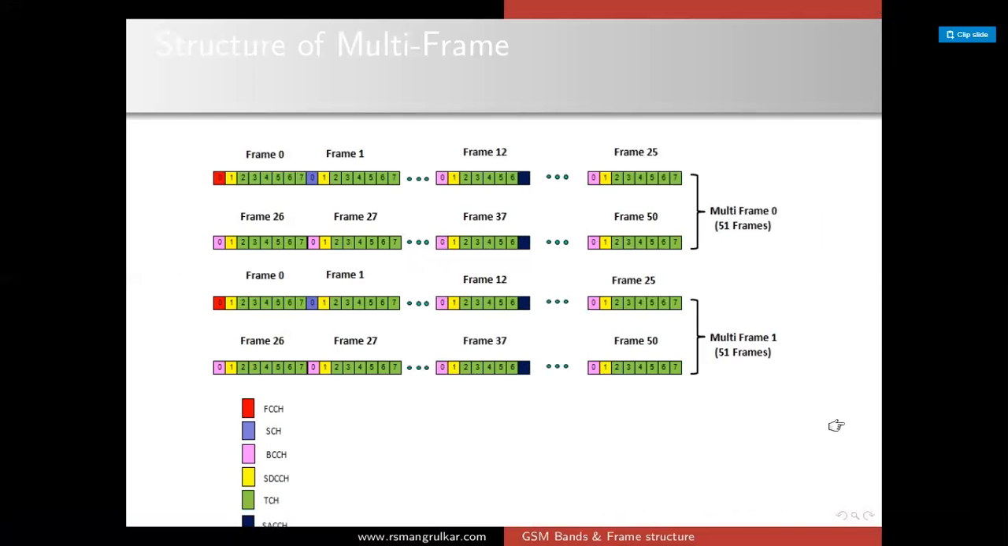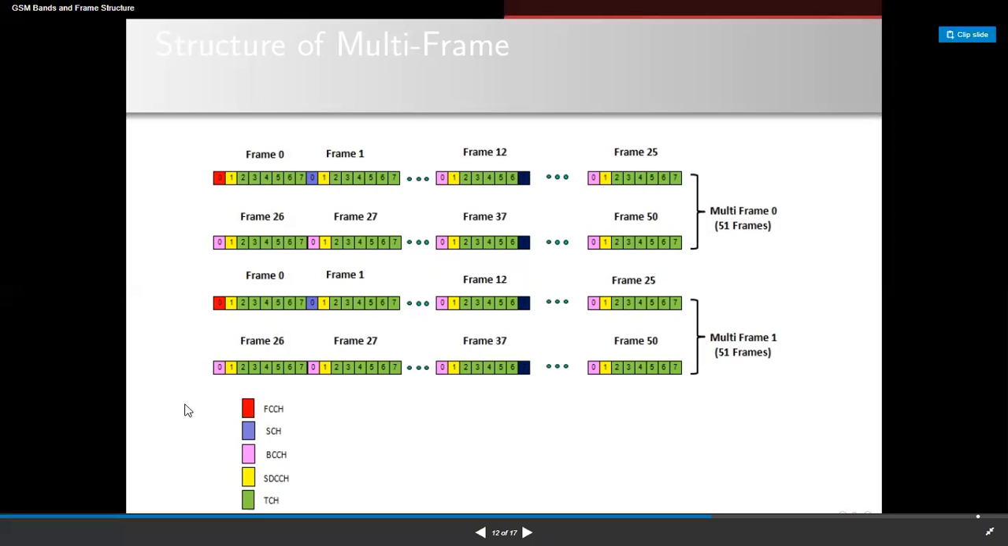This is the structure of the multi-frame. The multi-frame consists of 51 frames, and there is also a multi-frame of 26 frames. One frame consists of 8 time slots, and one time slot has 148 bits.